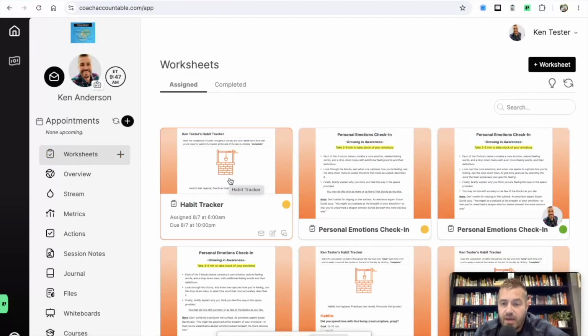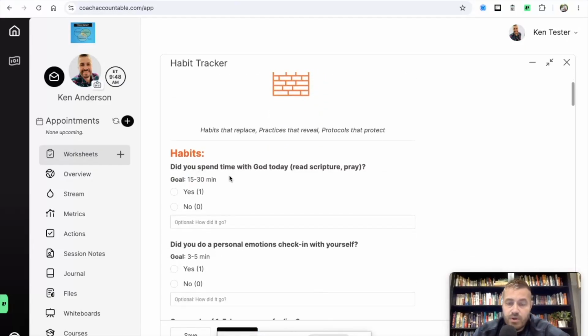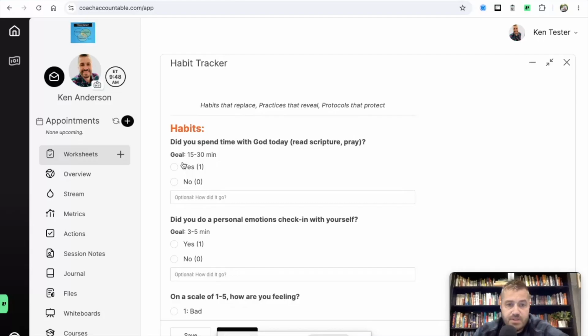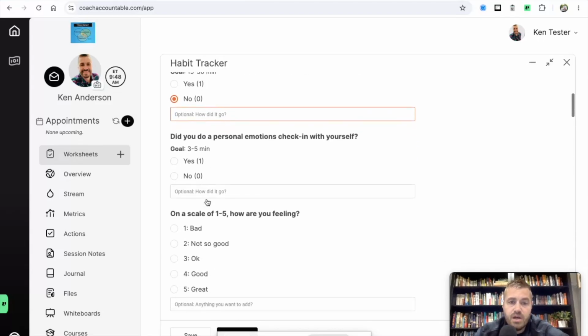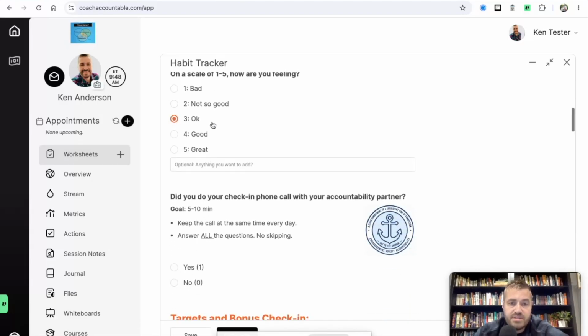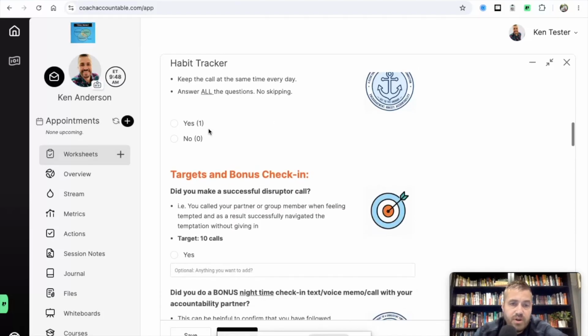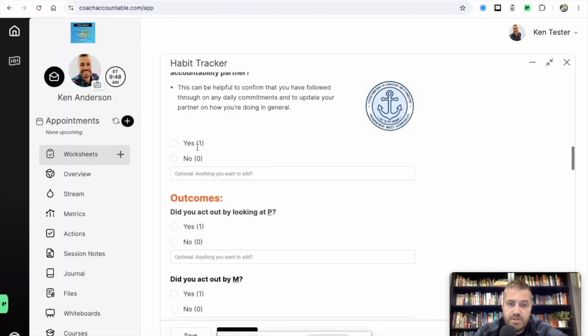Once you add the app to your phone, these will be texted directly to you each morning, so you can do it right there on your phone, but you can also log onto your computer and do it here too. Just to walk you through, here's our habit tracker. You'll go through and just check, did I spend time with God today? Yes, no, add a comment if you'd like to. Personal emotions check-in, how you're doing, how you're feeling, all that stuff. And then, did you do your check-in phone call with your accountability partner? Yes, no, you can read through these.